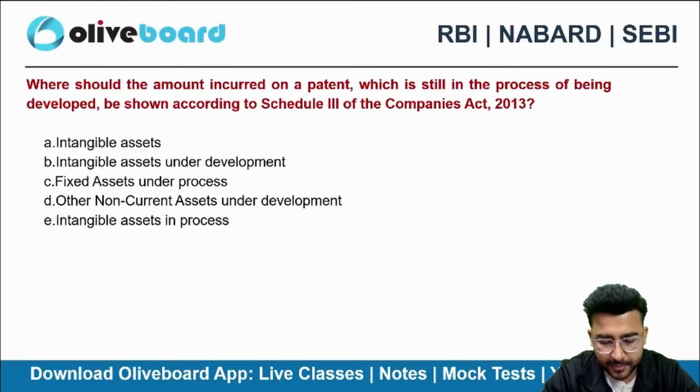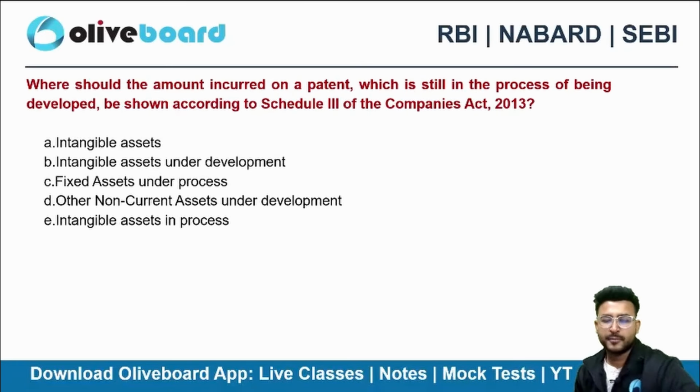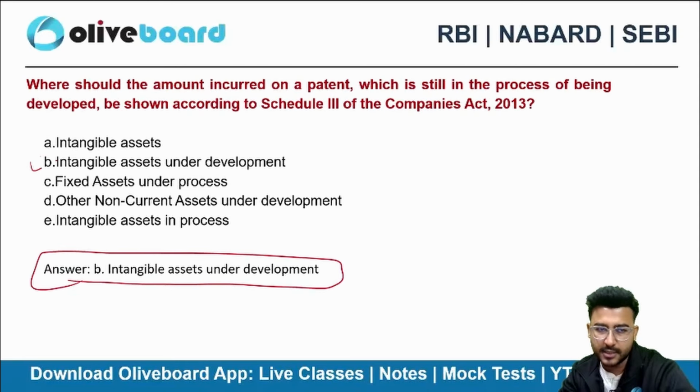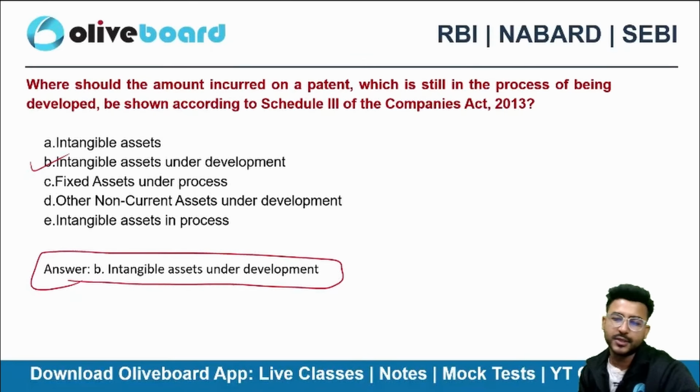Now this is from the presentation part of your financial statement chapter, preparation and presentation of financial statements. That's intangible asset under development, right? Intangible asset under development, option B is the correct choice.